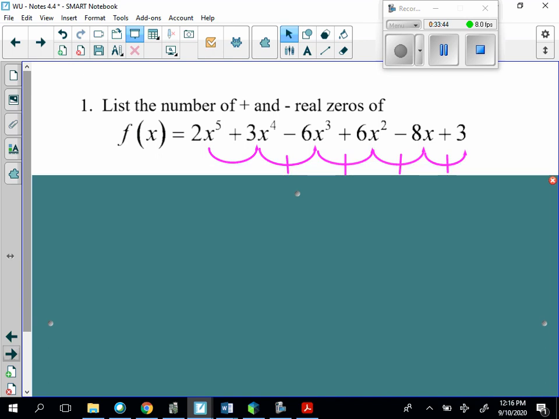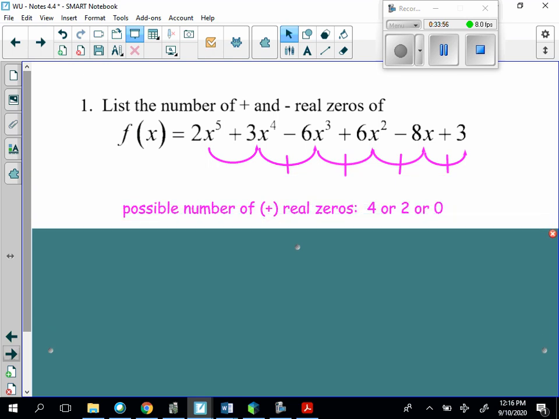From the third term to the fourth term, there's a sign change. From the fourth term to the fifth term, there's a sign change. From the fifth term to the sixth term, there's a sign change. So it's a total of 4 sign changes. That means we could have a possible number of zeros of 4 or less than that by an even number without going negative. So 4 or 2 or 0 possible positive zeros.